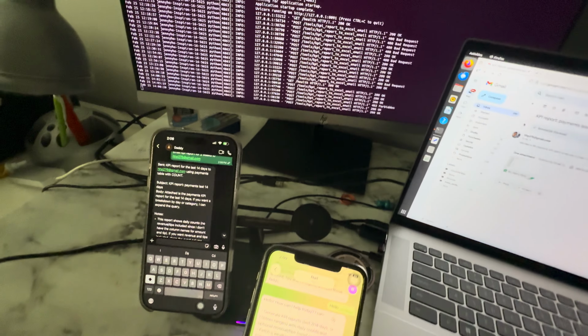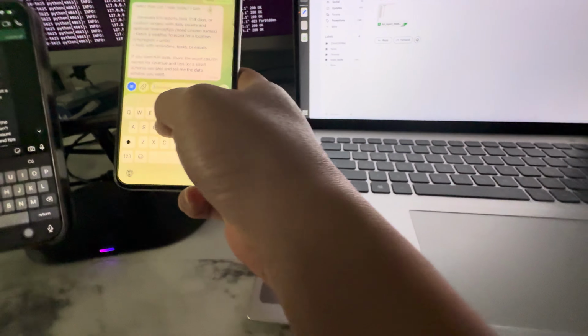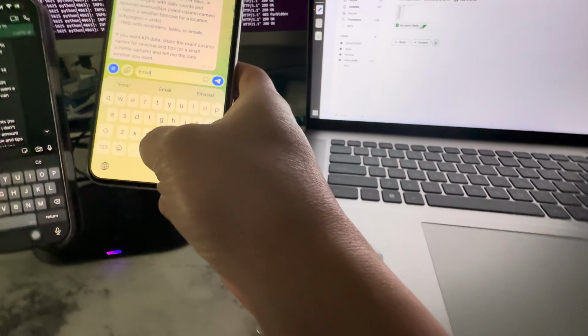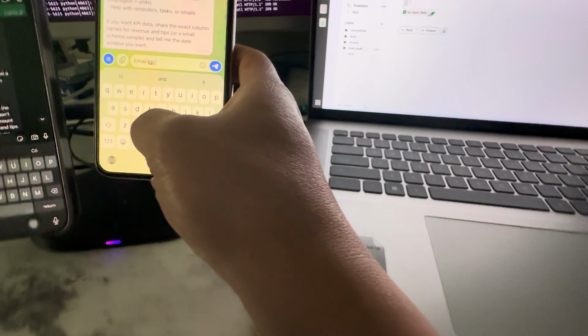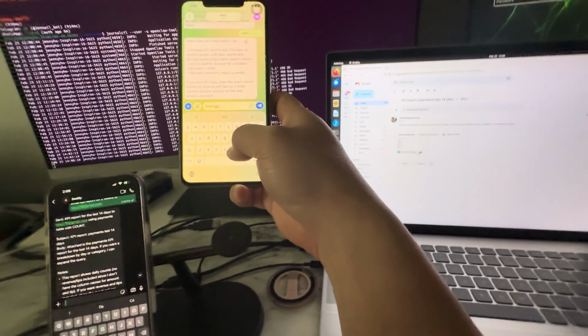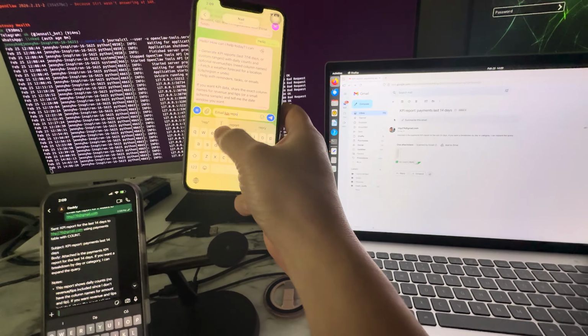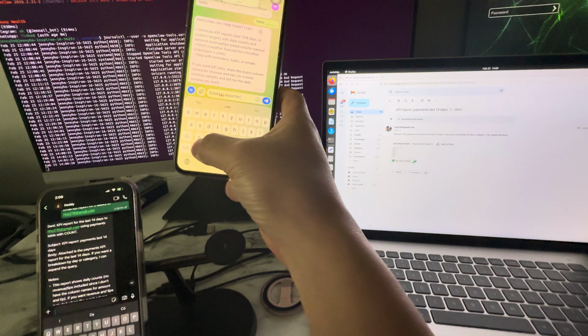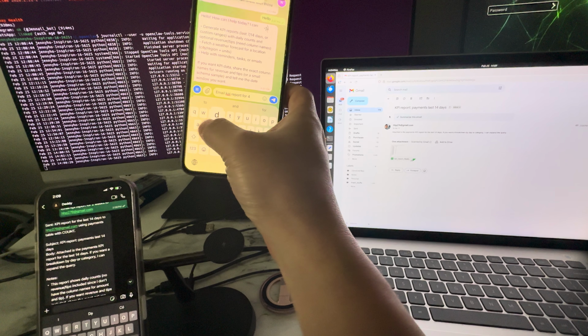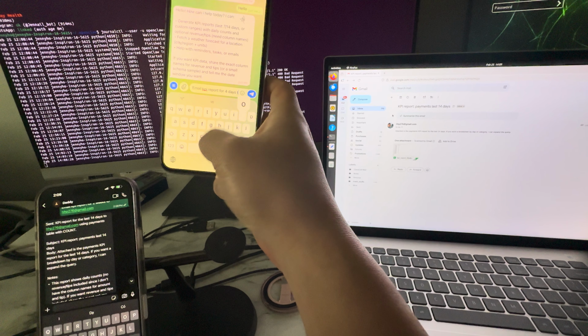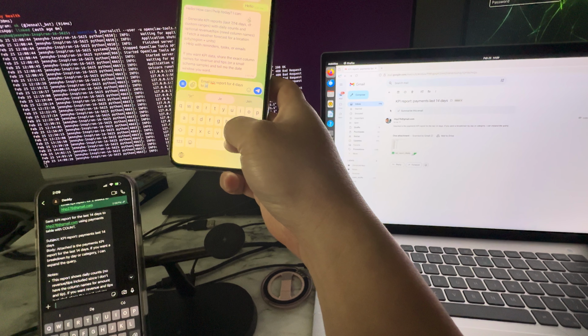I use Telegram. I say: email the KPI report for, I mean, 3-4 days to this email.